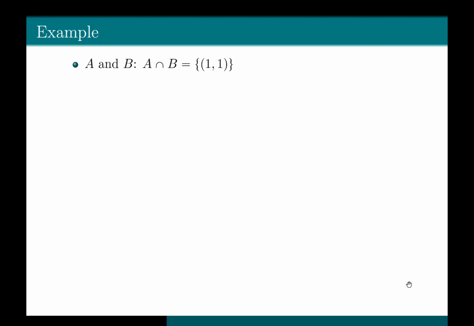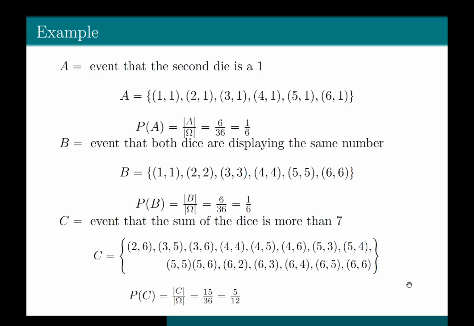A is defined as the second die is a 1, B is defined as both dice displaying the same number. So now if we try to find A intersection B, these are the possible outcomes in the event A, these are the possible outcomes in the event B. When you're looking for A intersection B, you are basically looking for all those outcomes that are in both A and B. So it has to be in both the events.